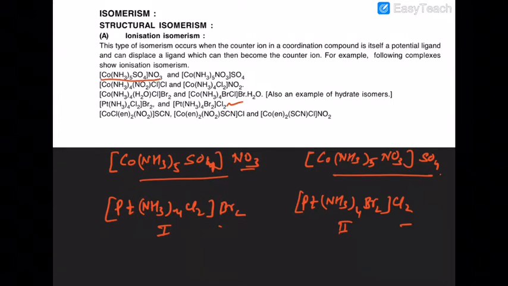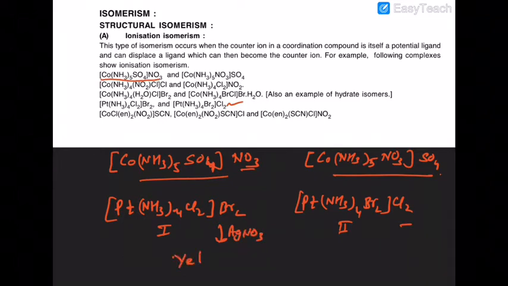So the compounds which can give you different counter ions on ionization, they are called as what? They are called as ionization isomers. If to that you add silver nitrate, you will get what?